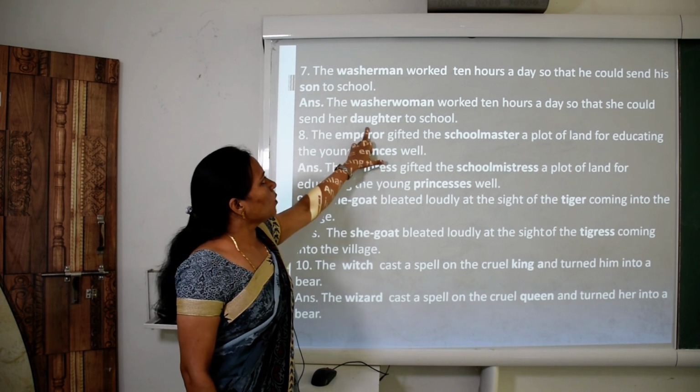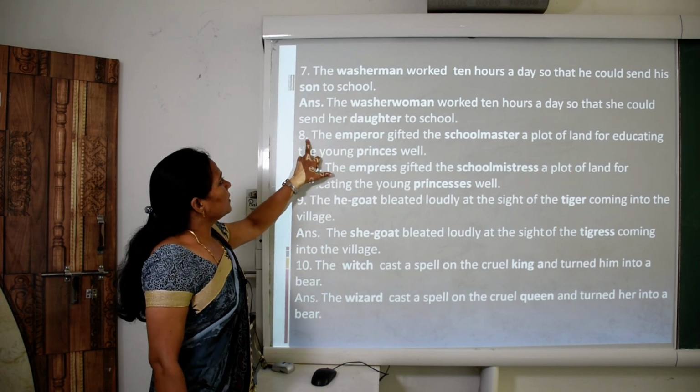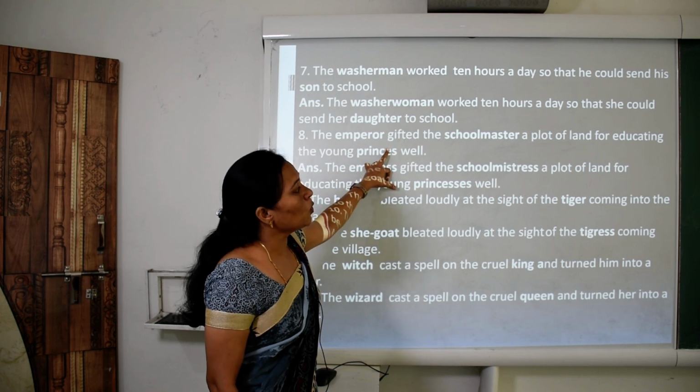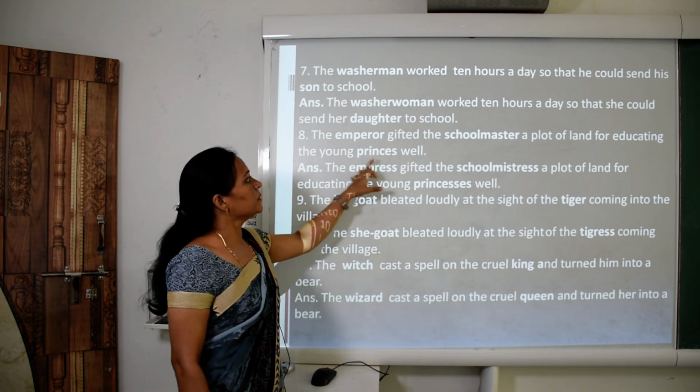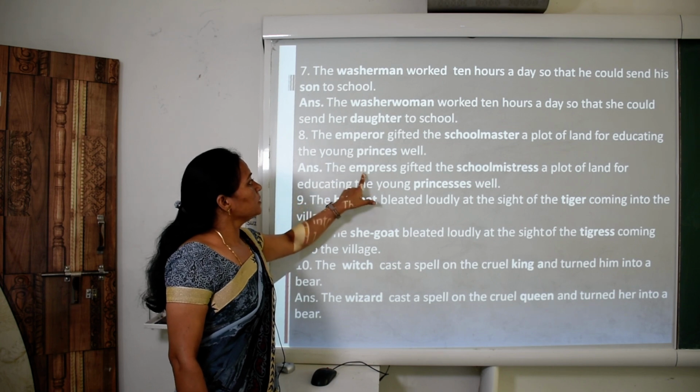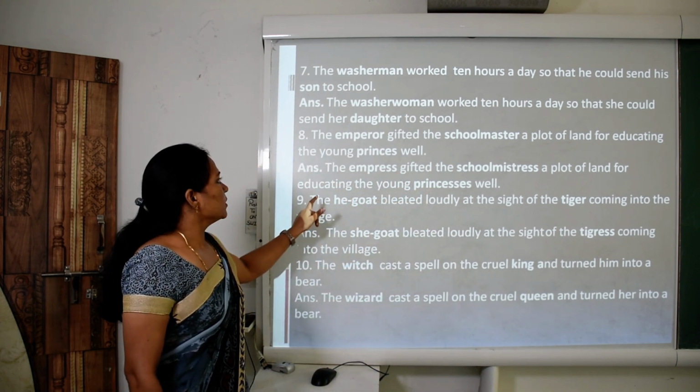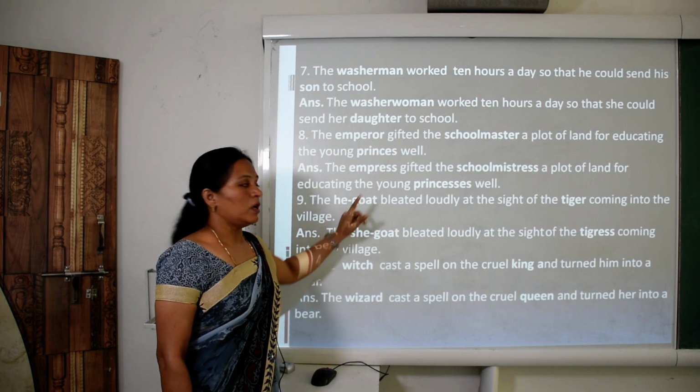Son changes to daughter. Eighth, the emperor gifted the schoolmaster a plot of land for educating the young princess well. The emperor changes to empress, gifted the schoolmistress a plot of land for educating the young princesses well.